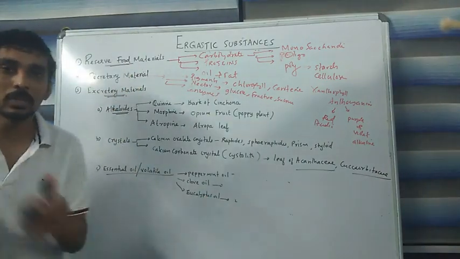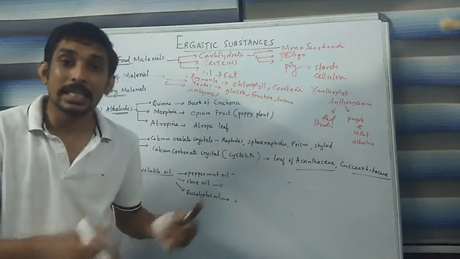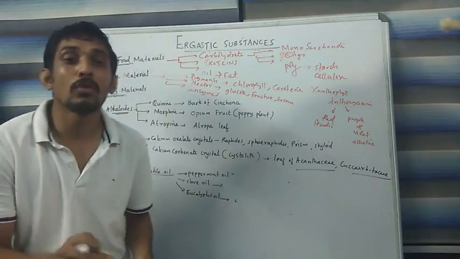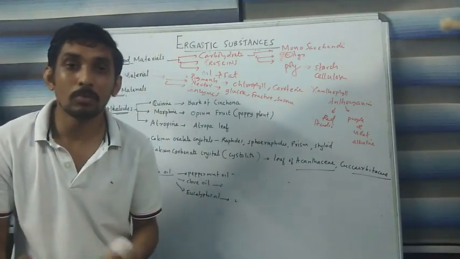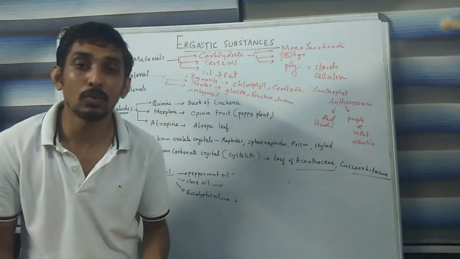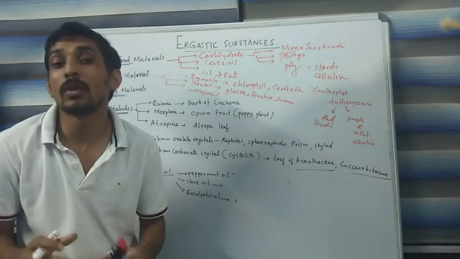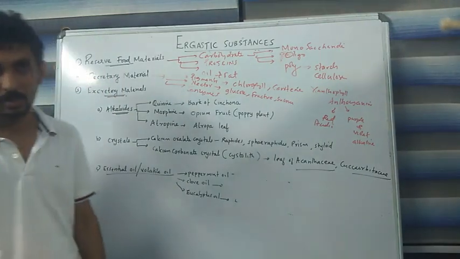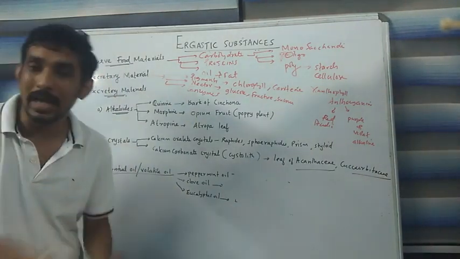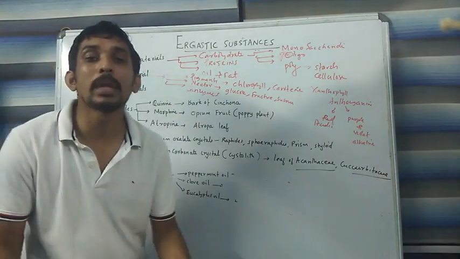These compounds are deposited at certain regions of the plant cell and get eliminated by the removal of older leaves, by the removal of flowers, by the removal of fruits, seeds, and by the removal of bark, something like that. So it gets eliminated from the plant by the removal of older plant parts.